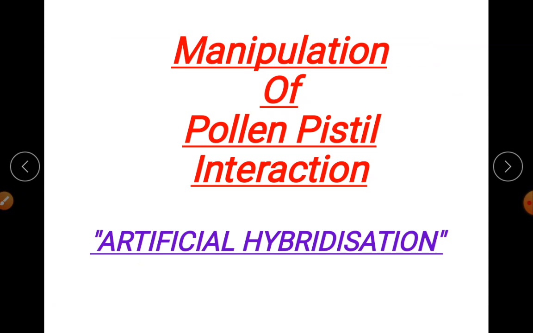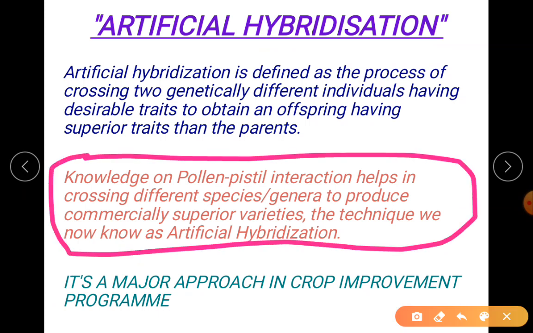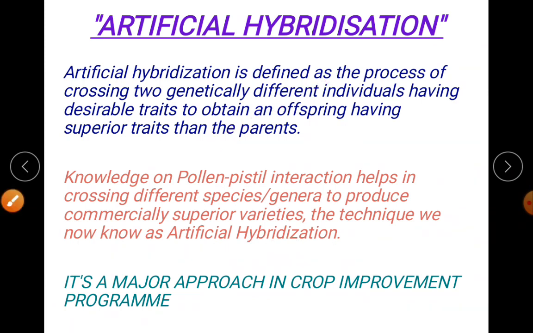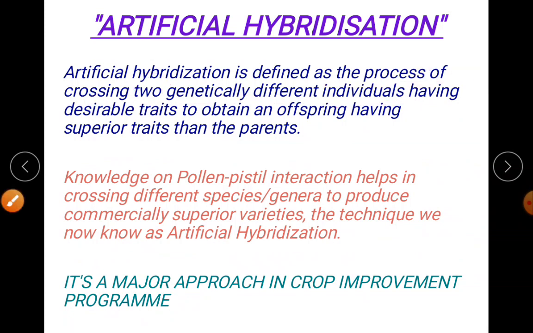So based on that, it is artificial hybridization, a type of manipulation of pollen pistil interaction, and it is a major approach in crop improvement programs. I recommend this particular definition for you all to follow. This is from Google, which I've just selected. You can follow and write it in the exam. The definition: the process of crossing two genetically different individuals. Remember, crossing two genetically different individuals which have desirable traits.